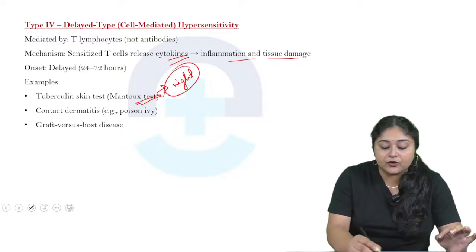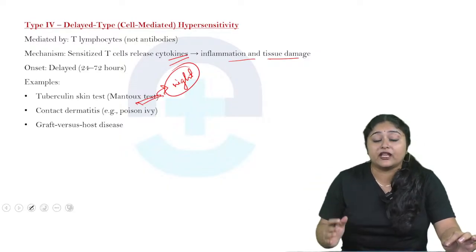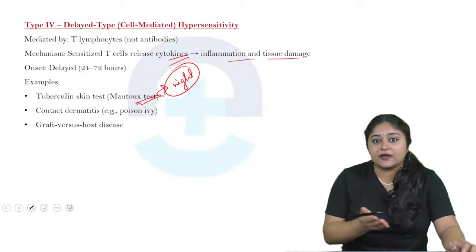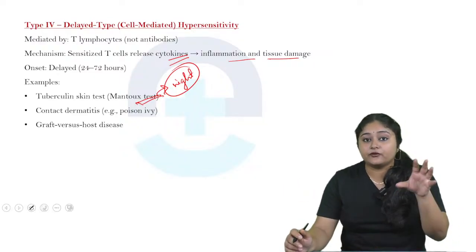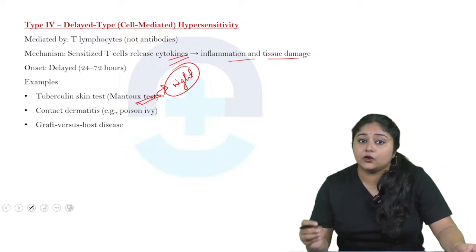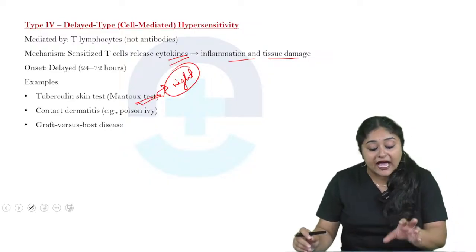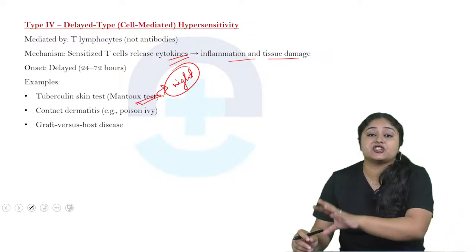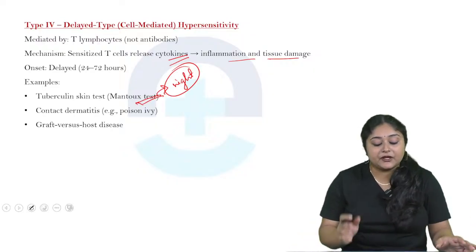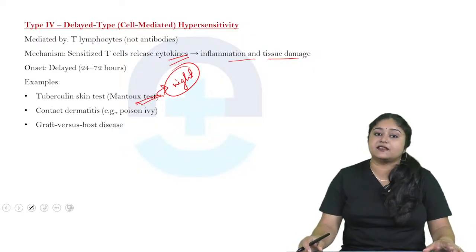So at night time, what is happening? The bacterial overload is happening around the layer of the skin. Okay, like the basement layer of the skin. So what is happening when they go for the test? They can check the proper viral load in our circulation system. So that's why the Mantoux test is done especially in the night time. Now come to contact dermatitis, for example poison ivy, and then graft versus host disease.